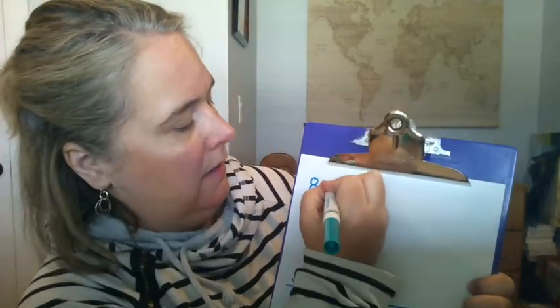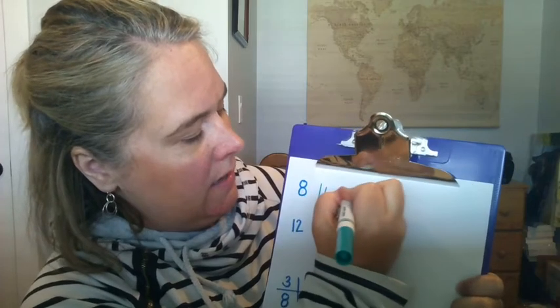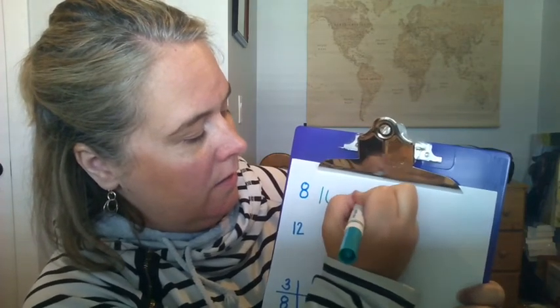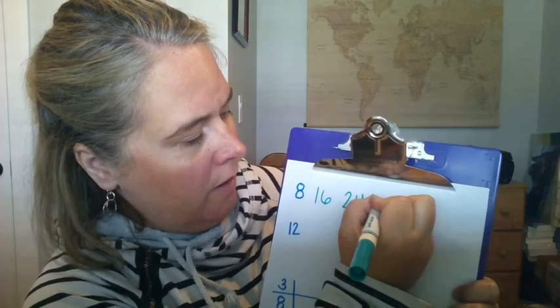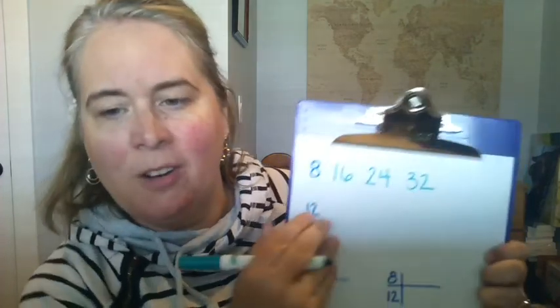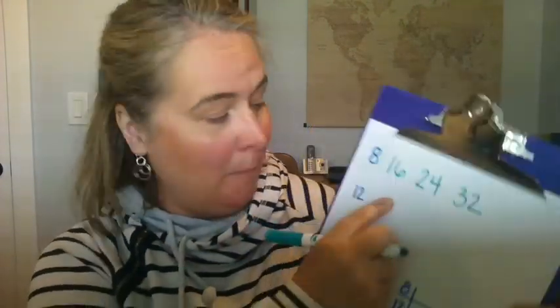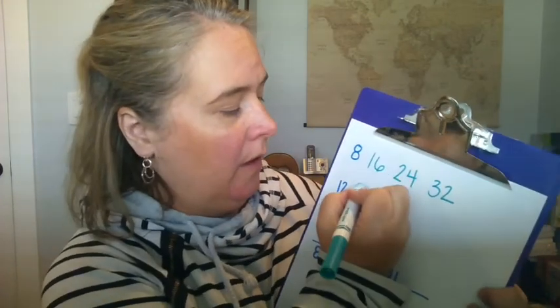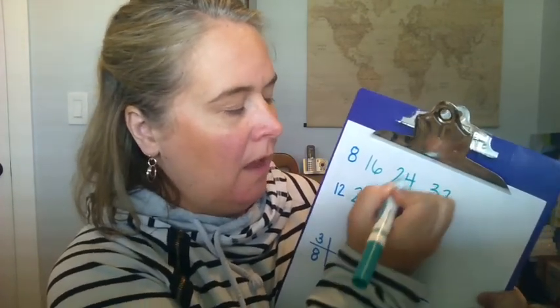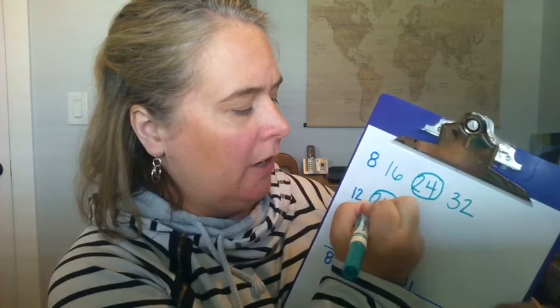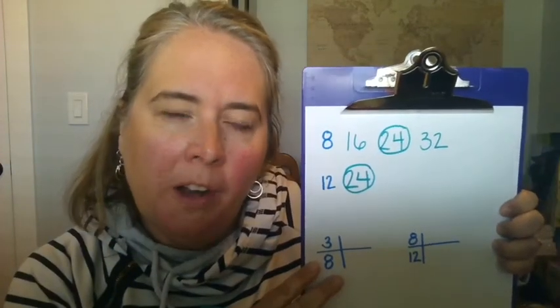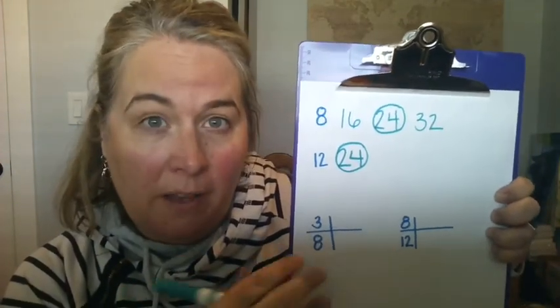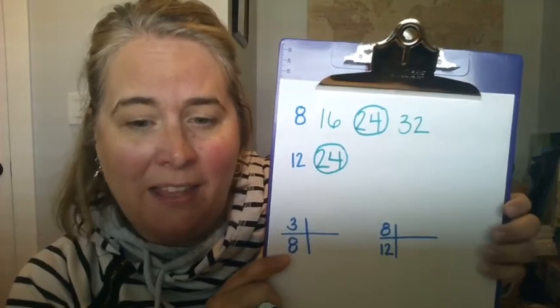If I'm skip counting by 8: 8, 16, 24, 32, and I'm actually going to stop there. If I skip count by 12s, it goes 12, 24. I can use the denominator 24 to find common denominators so I can add these problems.